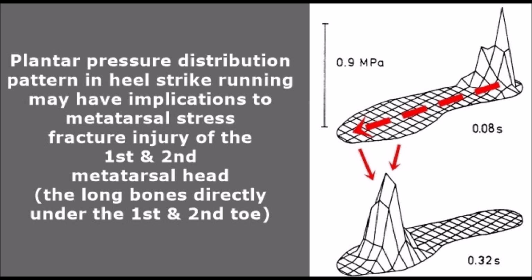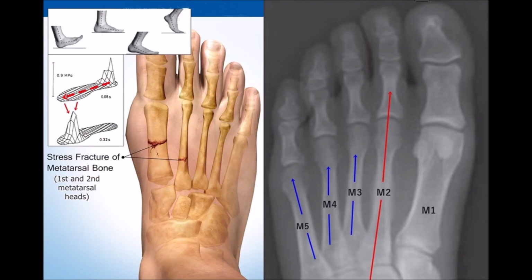But really, why is this a problem? Why would it be harmful to the foot to have high volumes of plantar pressure traveling through and piercing through the first and second metatarsal heads during heel strike running as compared with forefoot strike running? The evidence seems to indicate that the first and second metatarsal heads physically underprovide the capacity to sufficiently absorb or deflect the uniquely high volumes of plantar pressure stress associated with heel strike running.